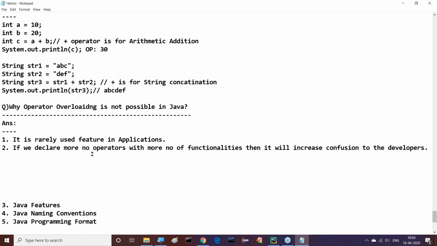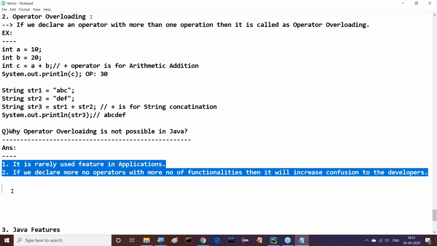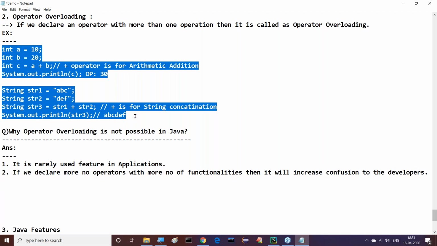But I will ask one question. Operator overloading is not possible in Java because of these two reasons. Well and good, we understood it. But now tell me, is this code executable in Java? Is it possible to run this code in Java programming, in Java applications? Come on, guys, you have to answer my question now.